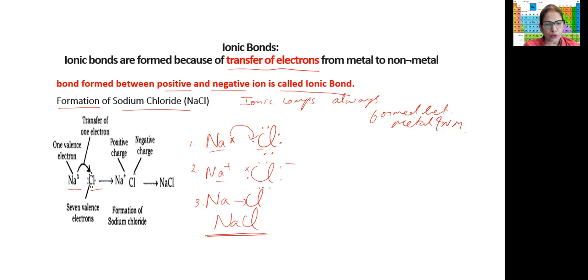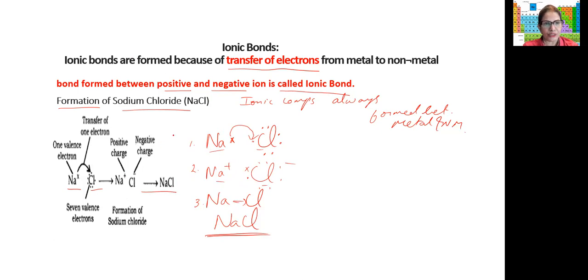And then we show the ions. Then we show the complete transfer by an arrow mark. Okay. And then sodium chloride is formed. We'll see two more examples so that you will understand it better. How to show the formation of compounds.